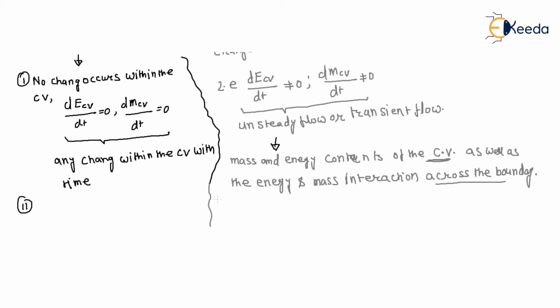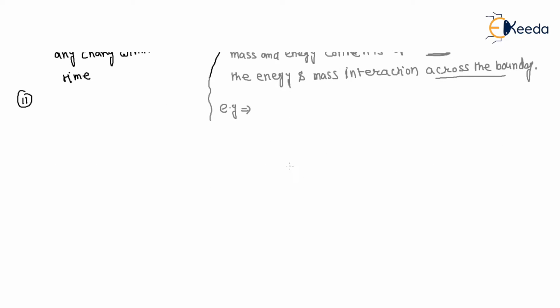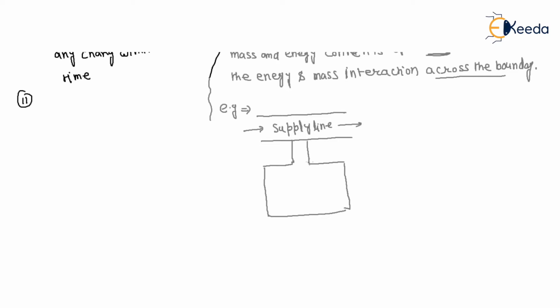What is an example? One example is charging of a rigid vessel from a supply line. This is your supply line, and we connect a tank here to charge it, and there is a valve to maintain the flow.